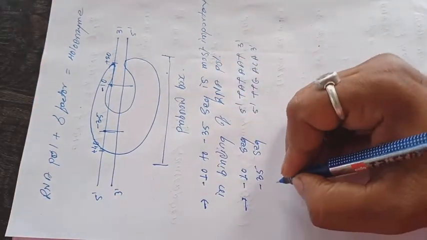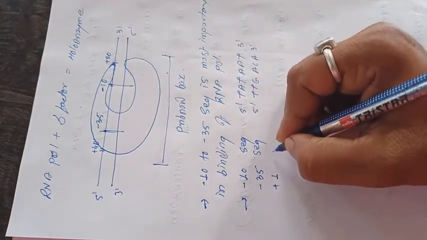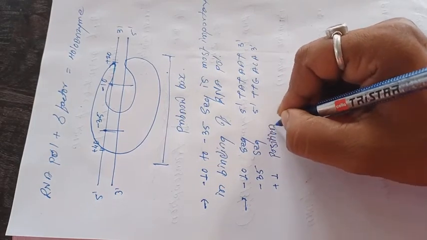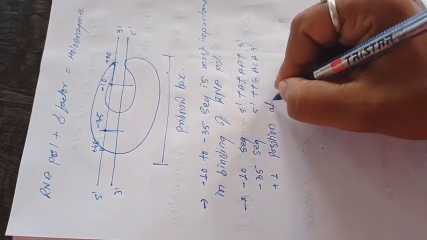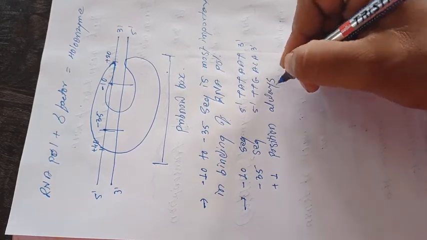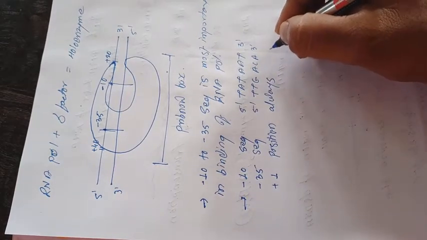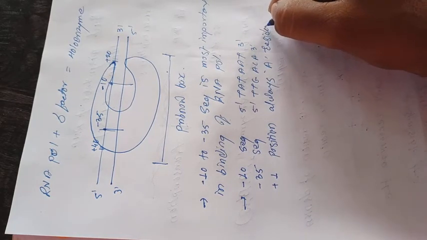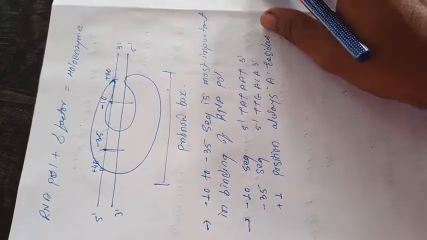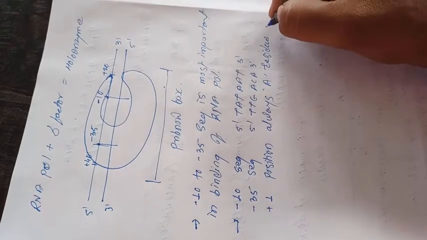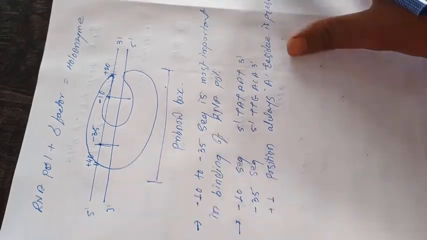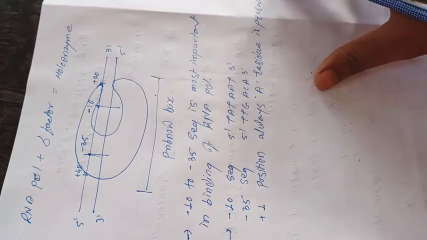And at the +1 position, always an adenine residue is present.